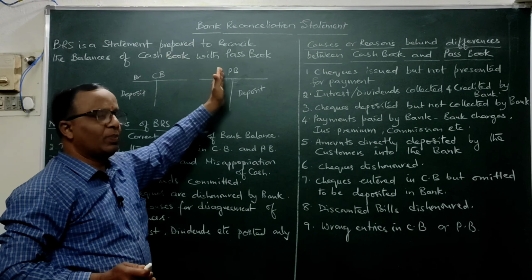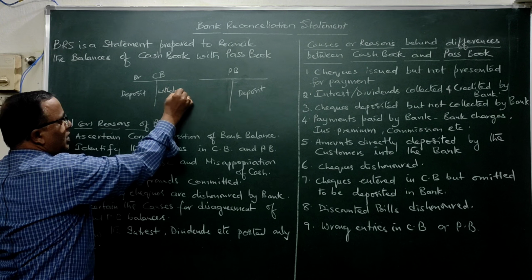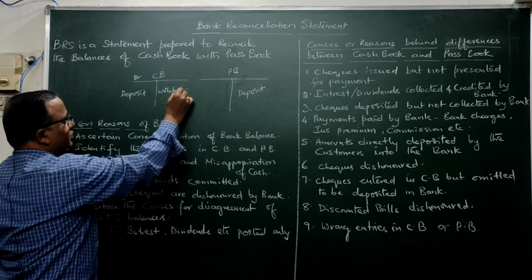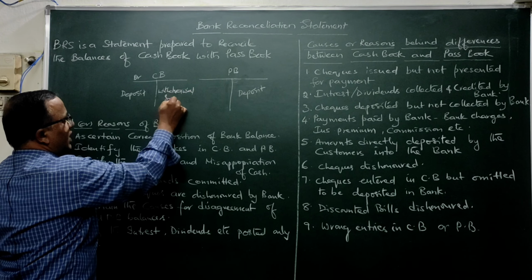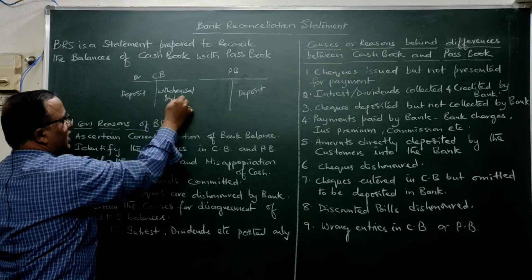Similarly, when money is drawn from the bank, in the 3-column cash book, in the bank column, you will write from the credit side: cash account debit to bank. This is nothing but withdrawal. In other words, we can say this is the withdrawal side, and this is the deposit side.